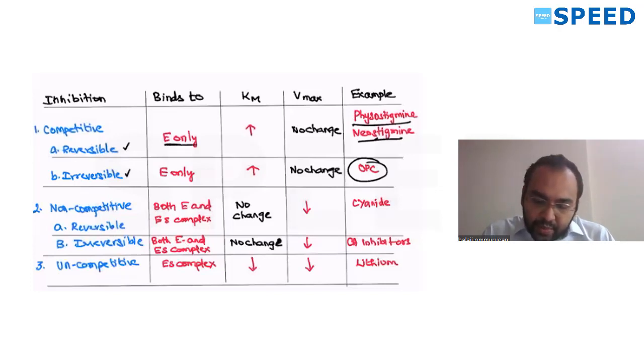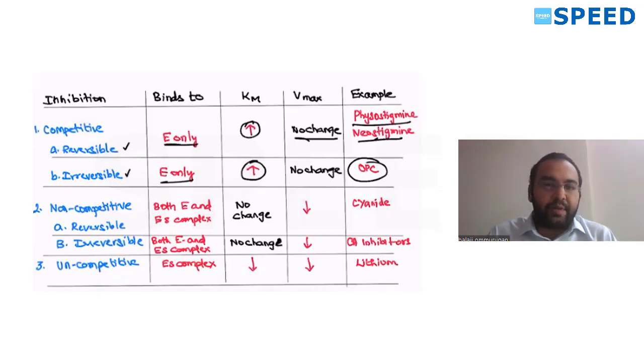It binds only to the enzyme. We all know, see, substrate, you keep on increasing the substrate to overcome it. But the Vmax, maximum velocity, is not going to change in competitive inhibition. So Km keeps on increasing, whereas Vmax will never alter.